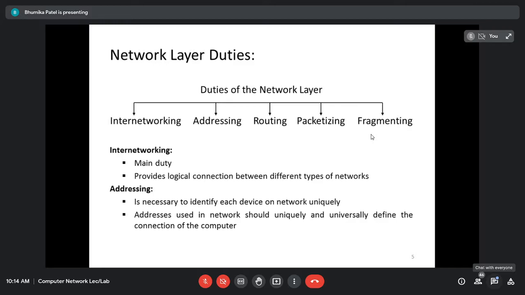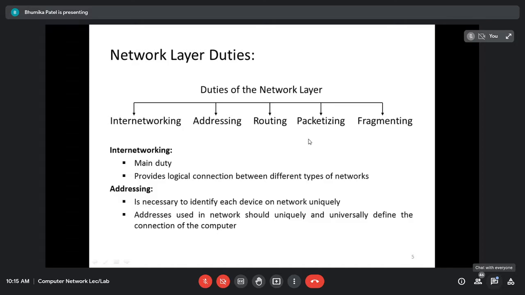And for that, it is going to perform the decapsulation, right? And that datagram which is received now is going to be processed and encapsulated further. That is called the fragmentation. That means if your data is going to pass through various networks, then depending upon the criteria of that particular network, we have to perform the fragmentation.